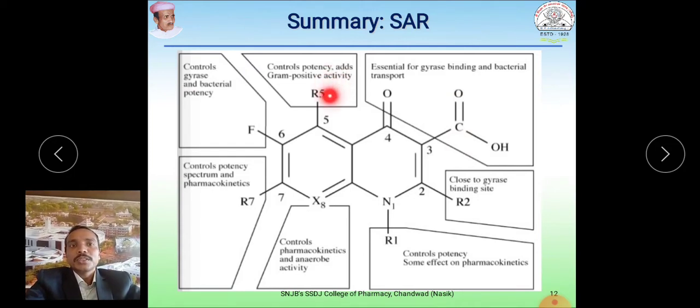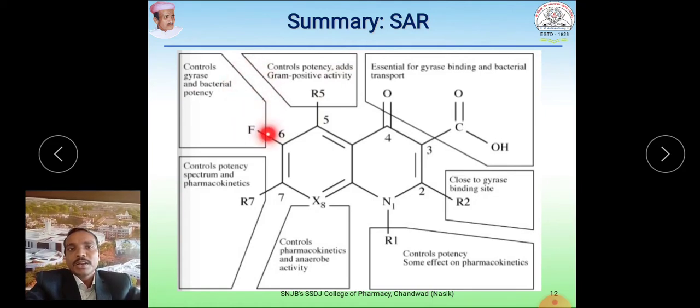This controls the potency against gram positive, this R5. The fluorine atom enhances the activity and enzyme binding. With R7, most examples contain piperazine. They control the spectrum of activity and are related to pharmacokinetic, that is ADME, properties. So likewise all play a role.